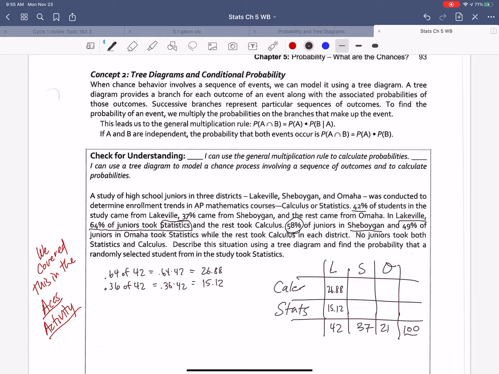Oh, have I got that flip-flopped? Yeah, I think I've got that flip-flopped. So it's the other way around. It says in Lakewood, 64% took stats. So that's got to be this. That's this.